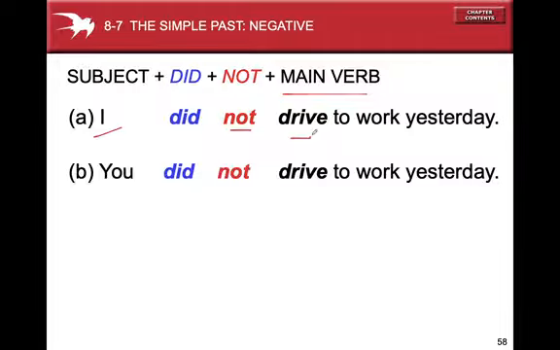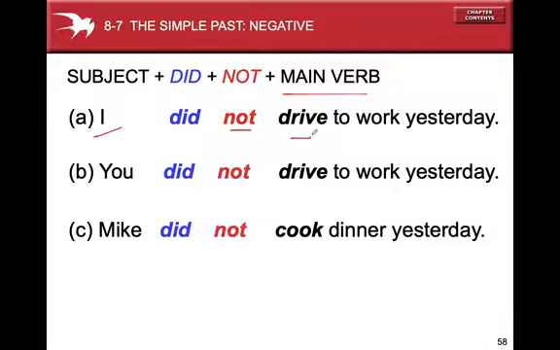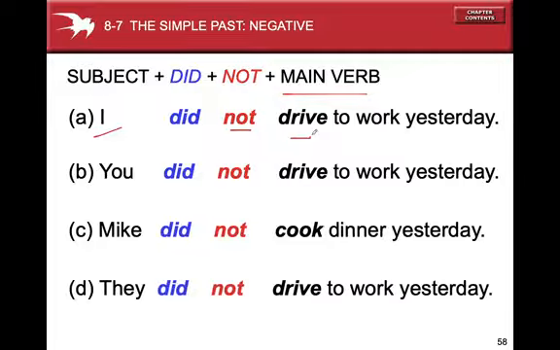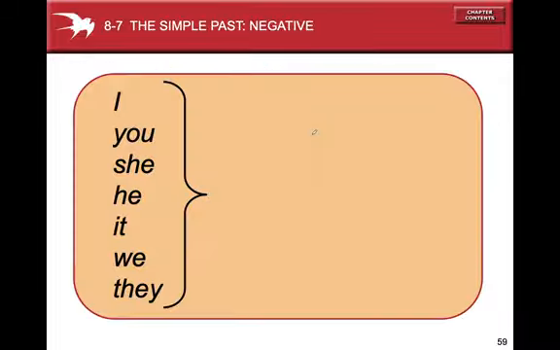You did not drive to work yesterday. Mike did not cook dinner yesterday. They did not drive to work yesterday. So I, you, she, he, it, we, they. Then what? Did not plus the main verb.